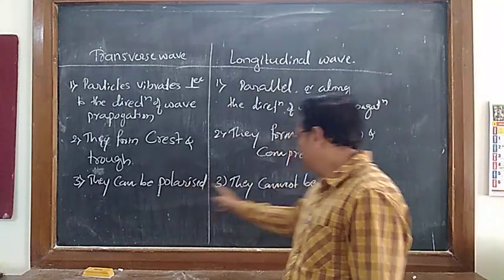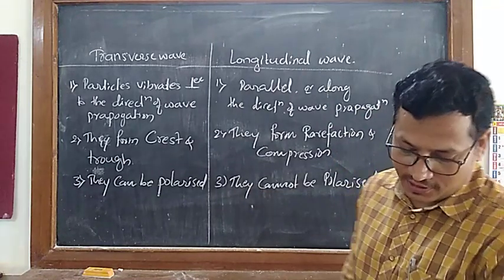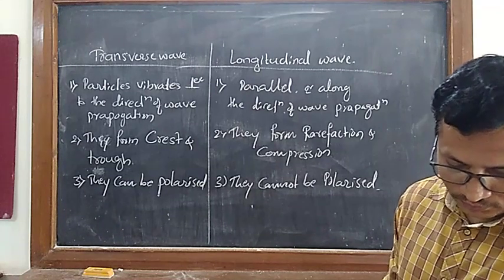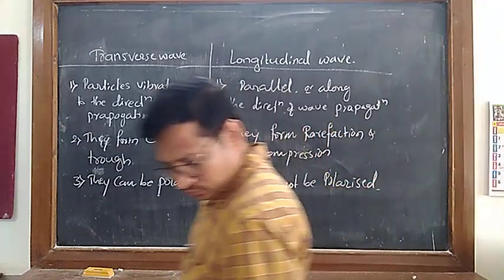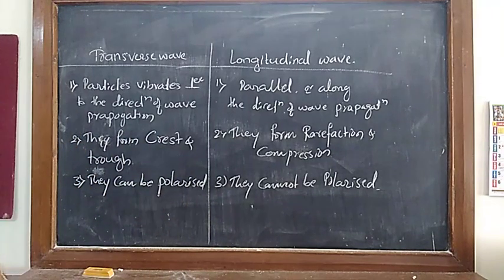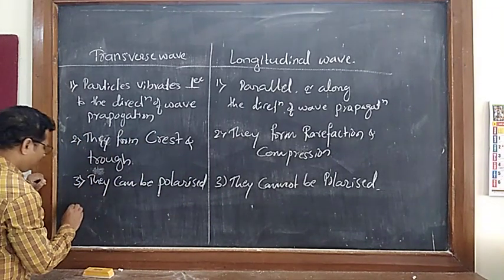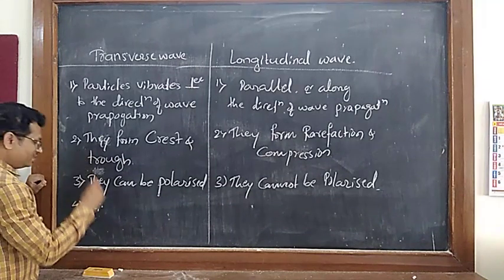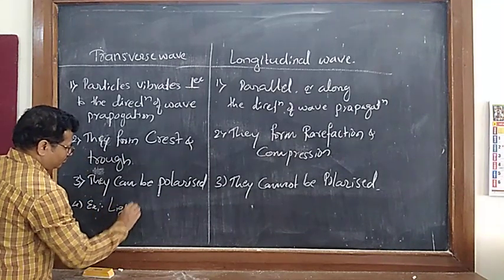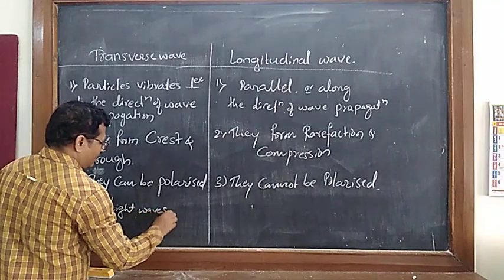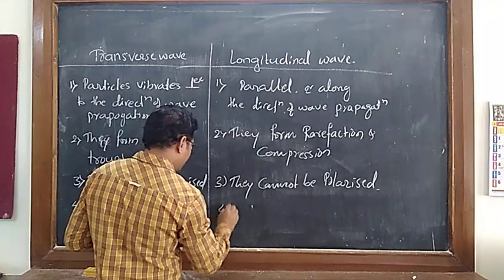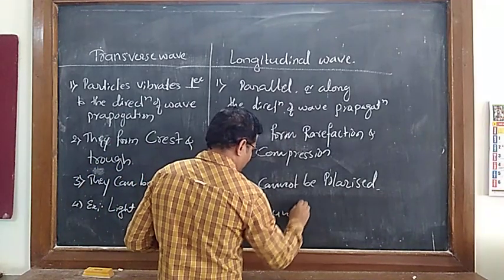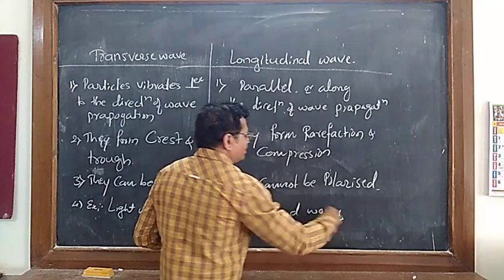They can be polarized, they cannot be polarized. Next, example: you can write, example of transverse wave is light waves. Fourth, example of longitudinal wave is sound wave. For 2 marks it is enough.